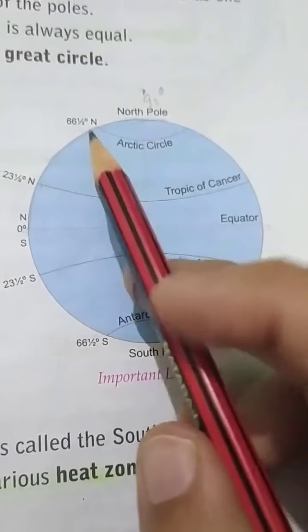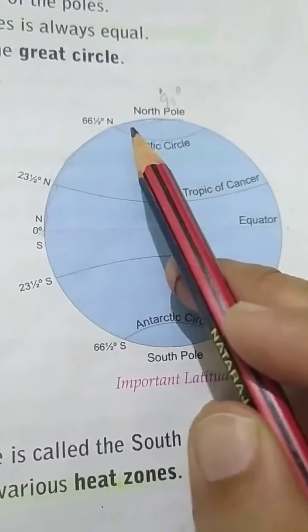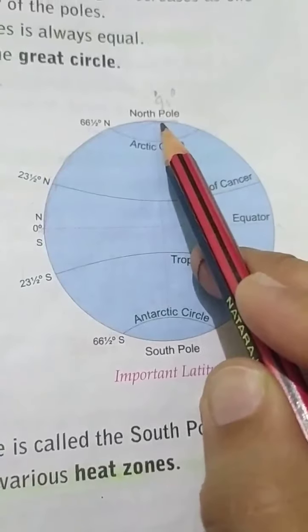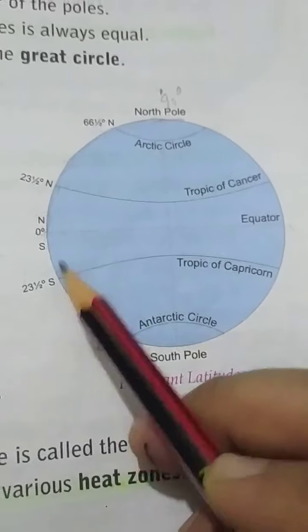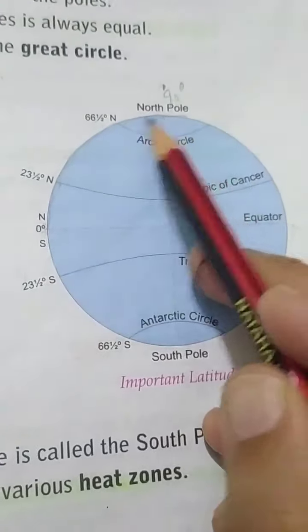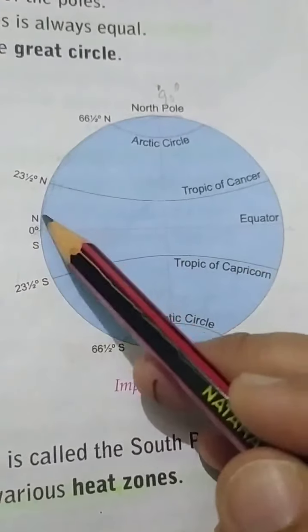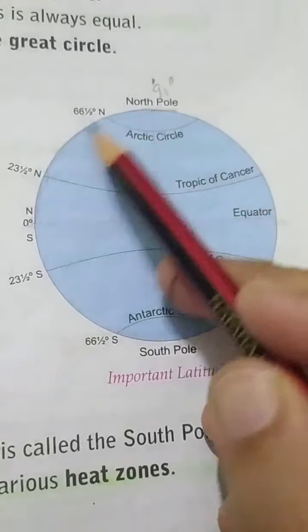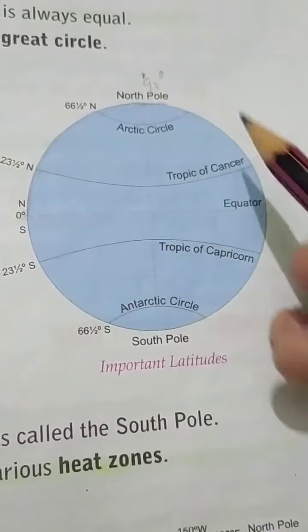There would have been no difference in the angle. But as I told you, at the north pole it is 90 degrees and at the equator it is 0 degrees. So this is evidence that is used to show that the Earth is spherical in shape.